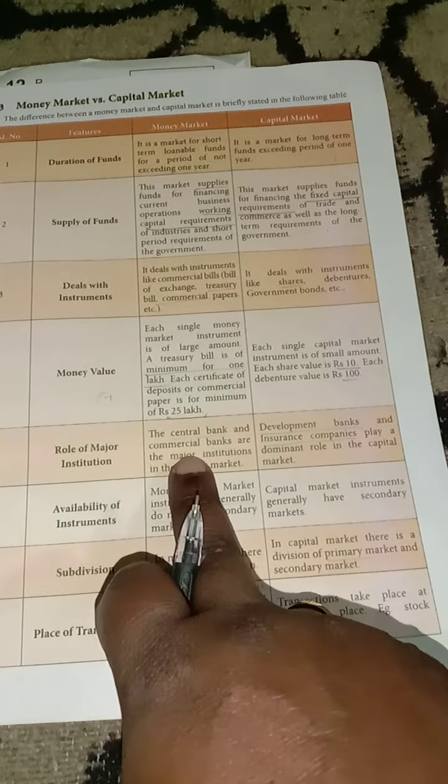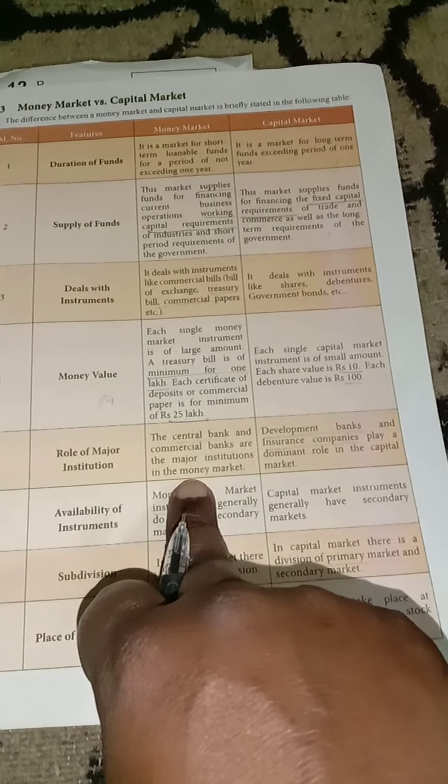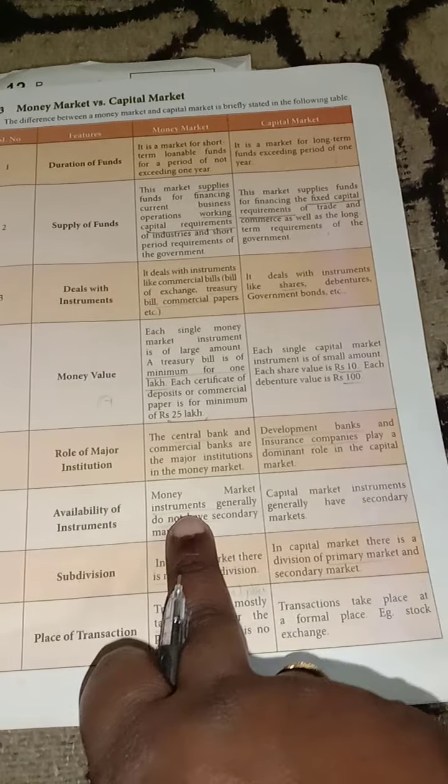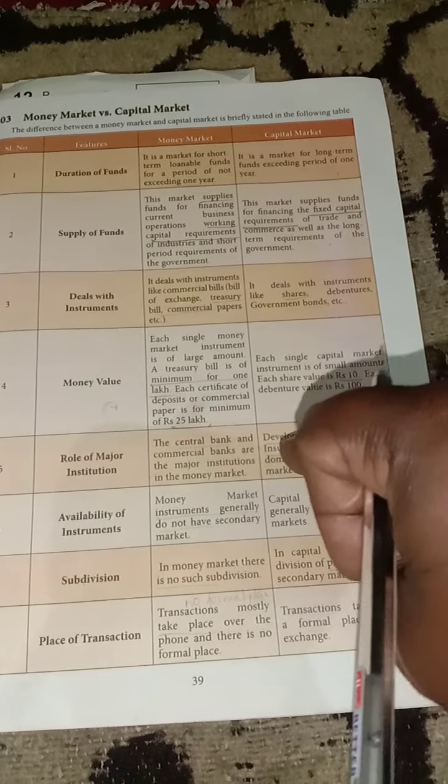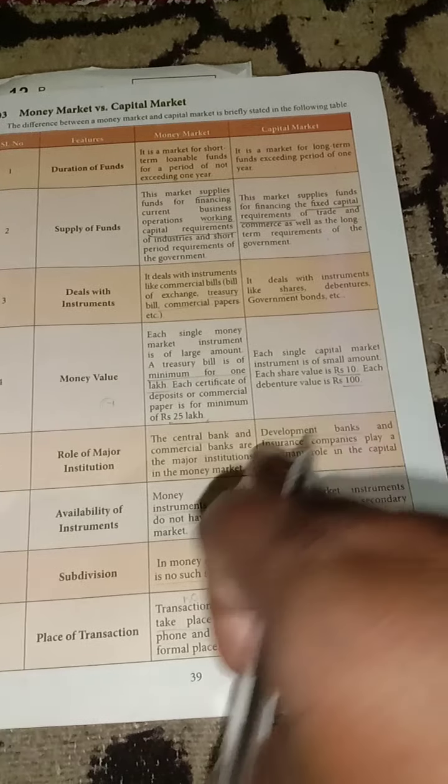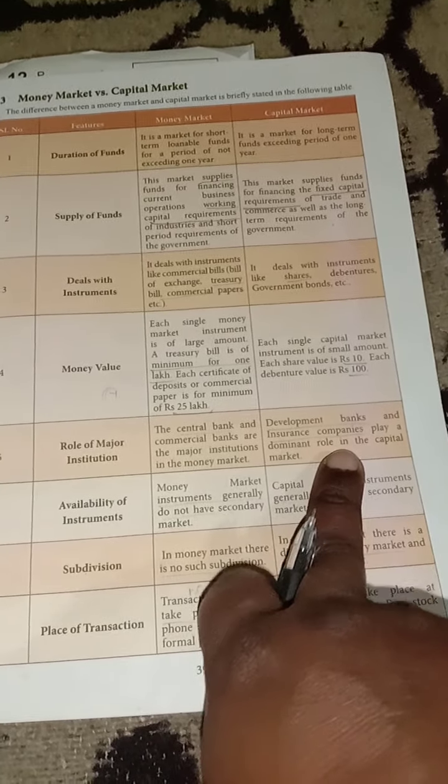Okay, do you understand? In the money market, the central bank and commercial banks play the role, but in the capital market, development banks and insurance companies do. Development banks like IDBI, and insurance companies also.